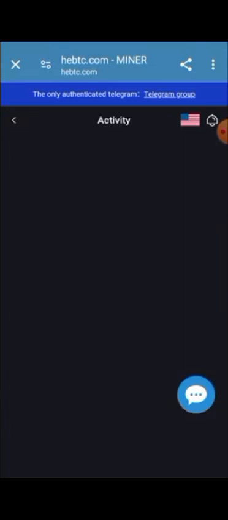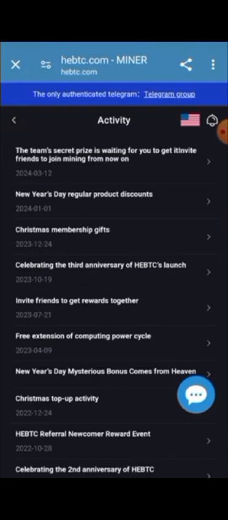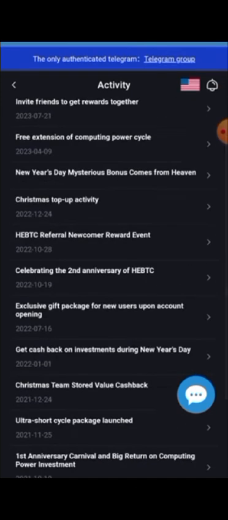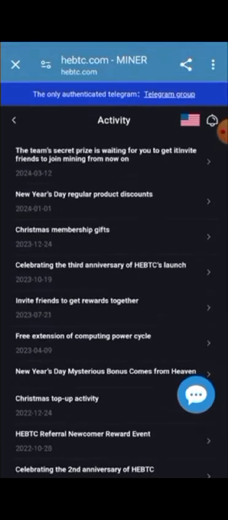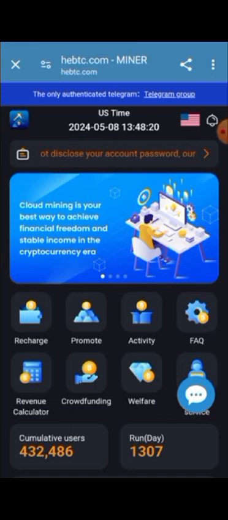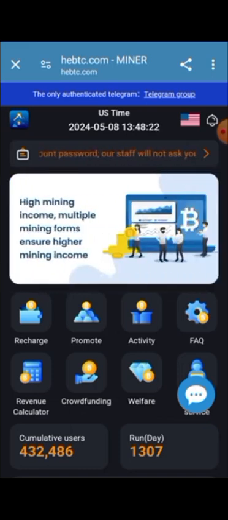Now activities, which you can check out. The teams and prizes are waiting for invites, and there are New Year's Day, regular product documents, Christmas days, and also the celebration of the 3rd anniversary of HBTC's launch. You can see the profits available on these days. There is the first anniversary arrival, and all arrivals and platform dates are available. Then you can see the fact, and then the revenue calculator.